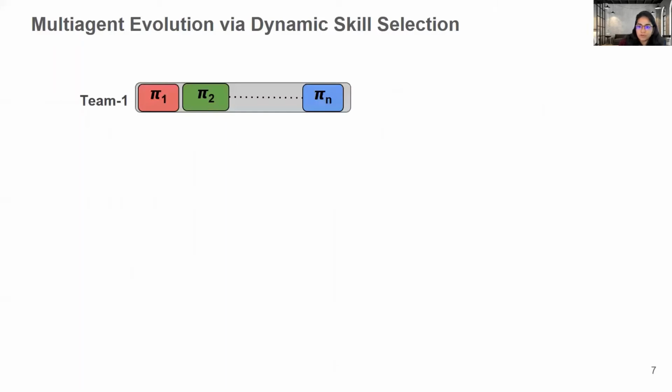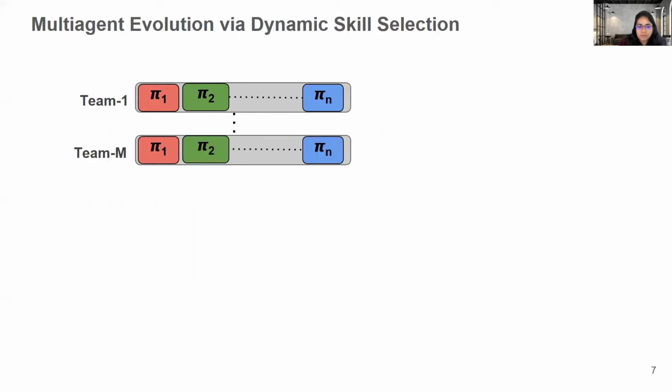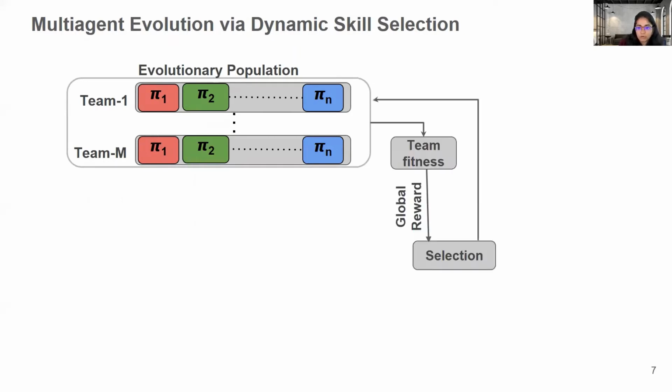Let's look at how our model works. We have policies of each agent, which represent our team. We have n agents, and now we have m such teams of n agents. This is what is called an evolutionary population. Then we take each of these teams and do a rollout in the environment. For each of these teams, we collect the team reward towards the end of the episode, which the team gets from the environment, and store it in the form of a fitness score of the team.